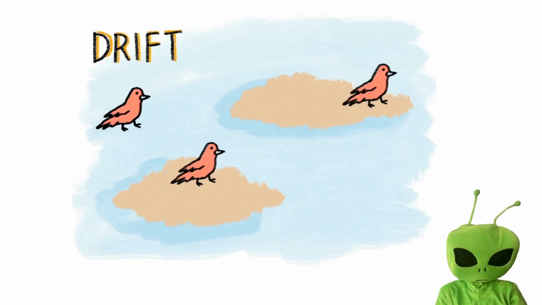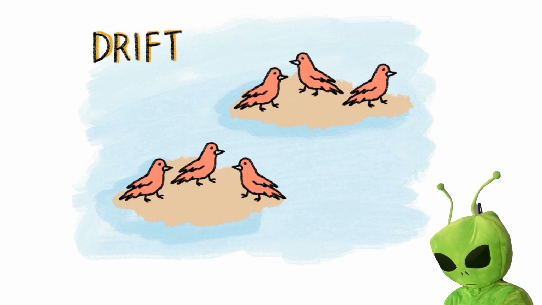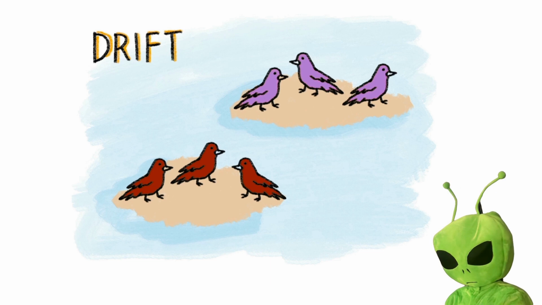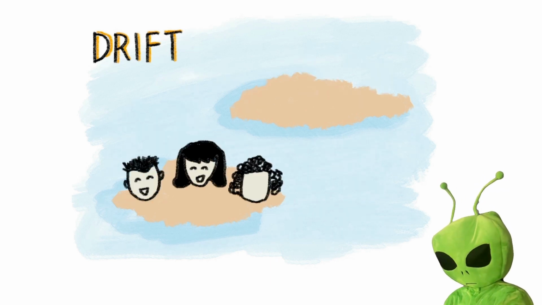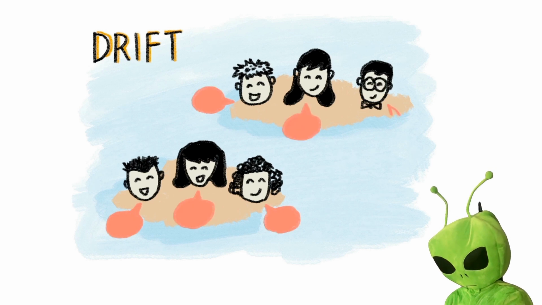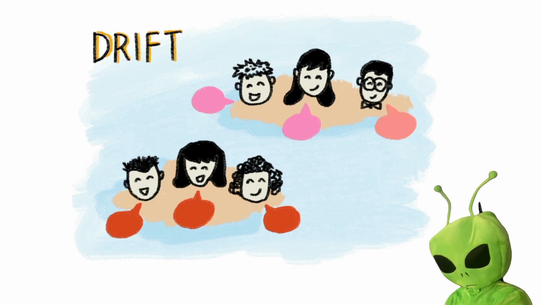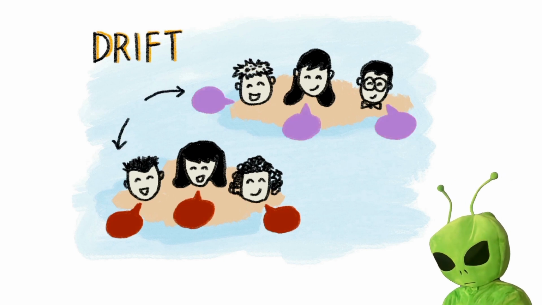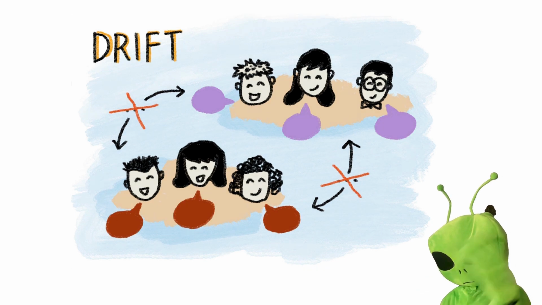Well, one popular theory is drift. Imagine a species of bird that travels across the ocean to colonize two islands far away. These birds are now living separately, and over time, random changes accumulate in the gene pools of the bird colonies, which gradually become unique species. And now, if we replace birds with languages, you might see how this could work in a similar way. One group of people moves to different places, separated by geography or distance. With time, the single language they once spoke changes so much that they can't understand each other anymore. This loss of mutual understandability means that the one language has become different languages.